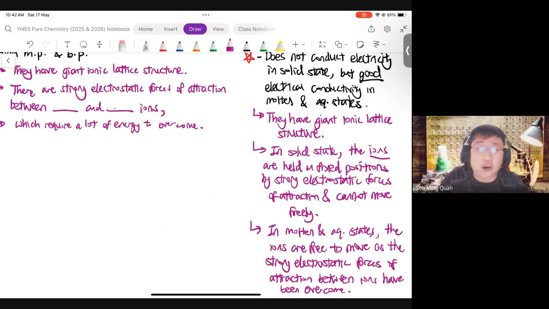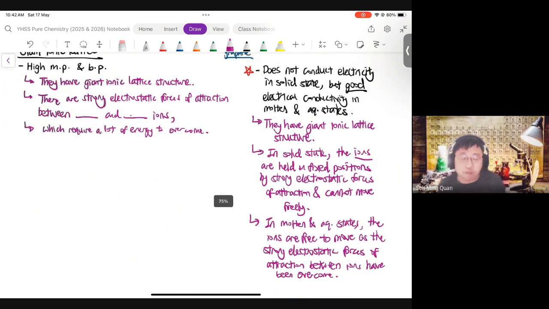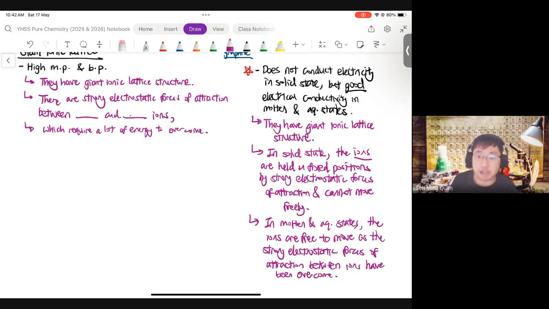Now, it might look like a whole wall of text to memorize, but don't memorize. The concept is, hey, the ions are charged, but are they free to move? Ask yourself that. When you ask yourself that, you can always construct this explanation from scratch. Now, for pure, of course, you need to know this. This is a fundamental explanation. You must know this. But what's also important is to do reverse engineering.